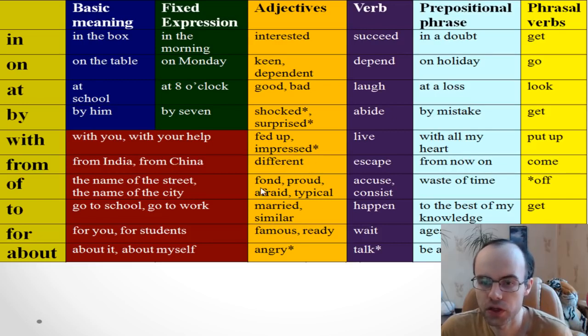Okay, of. There are many adjectives which we use with of. You see fond of, I'm fond of English, I really like it. I'm proud of your results, means that I'm really happy that you have these results. Afraid, I'm not afraid of it. It means I have no fear. Typical, it's a very common mistake, so you need to say typical of. I know that students often say, it's very typical for him. No, not typical for, typical of, remember. It's very typical of him.